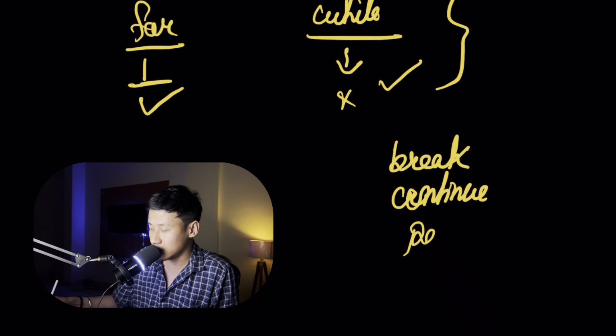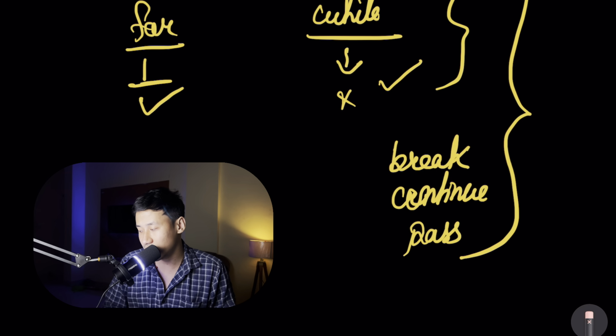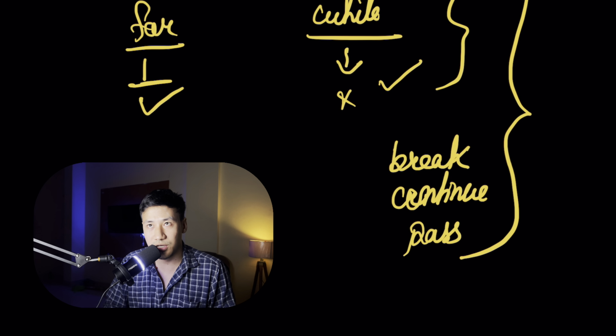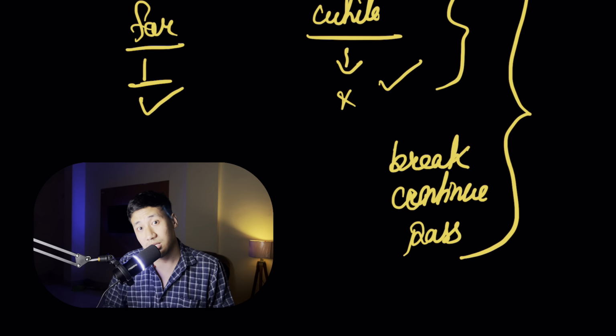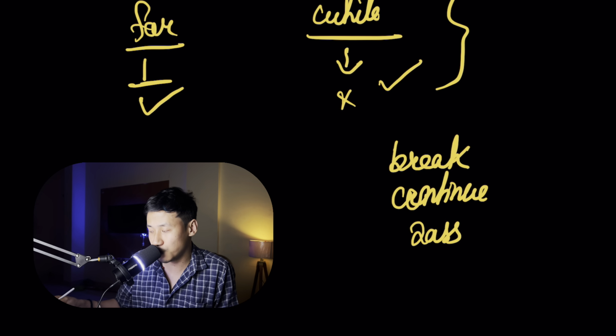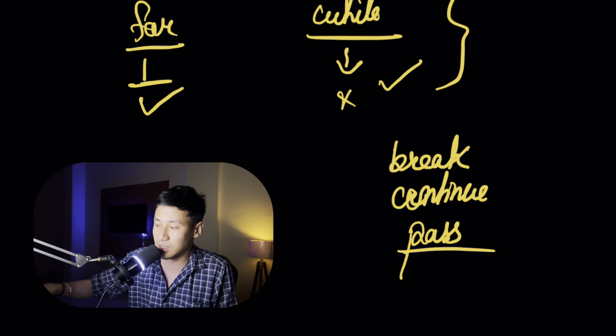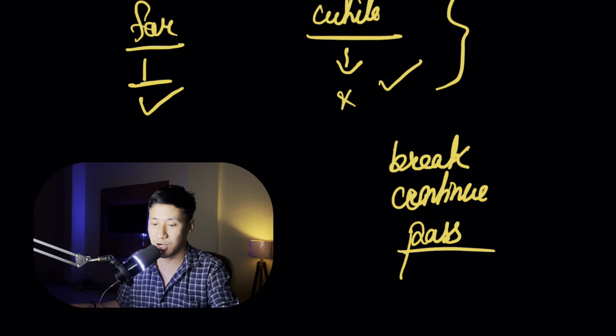Next, another term is called pass. I'll come back to it later on, but basically pass is used when you write a function but you don't know exactly what to write at this moment. You know what to write in the future, but for now you don't, so you can simply write pass. That means you pass this for now, and later on we will check. So at that moment you can use pass. We will see one by one how to define these.